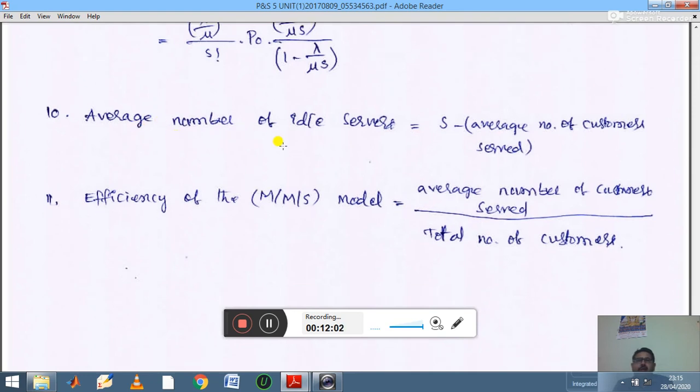Then the average number of idle servers equals S minus the average number of customers served. We can use this sometimes. Then the efficiency of the MMS model is calculated by the average number of customers served divided by the total number of servers.